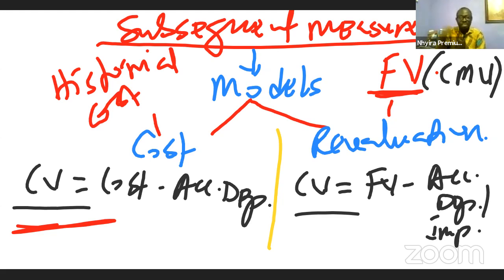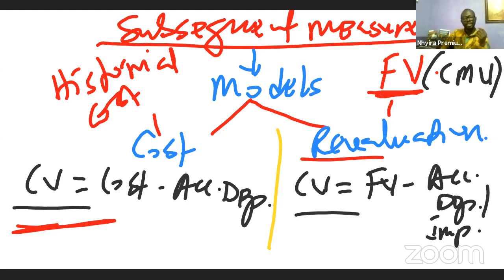But if there is a ready market available for the asset, the standard says that we must at least revalue it once a year. Where there is no ready market available, then what do we do? We stick with the cost model. So these are the two models available that an entity can use in the determination of the subsequent measurement of the asset.